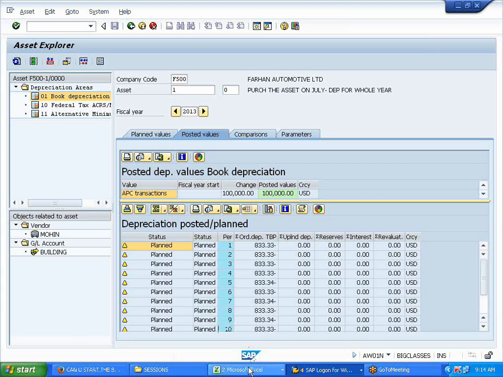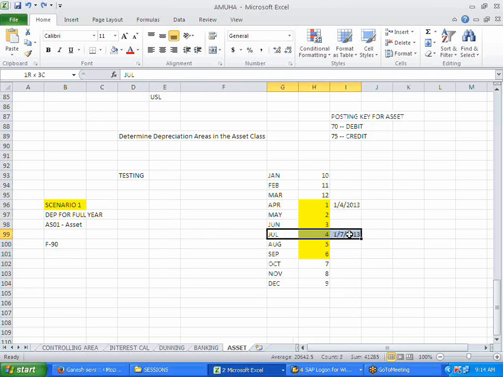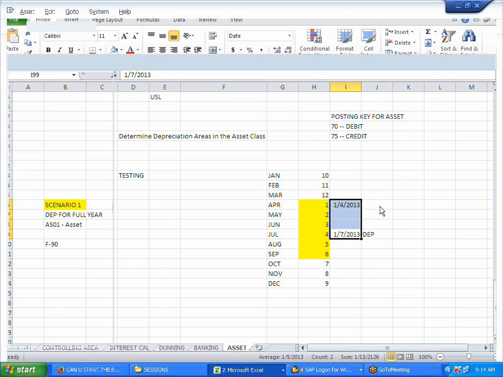No, when did we purchase the asset? July 1st. I purchased in July. So my depreciation got accumulated over here, the entire depreciation. My requirement was that depreciation should be distributed in the prior periods. Still here only it is distributed. Okay, so you're distributing till April, right? Not beyond April. Yes, I distributed till April only.